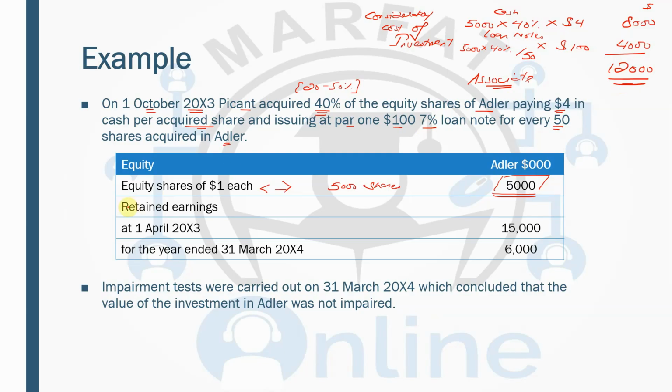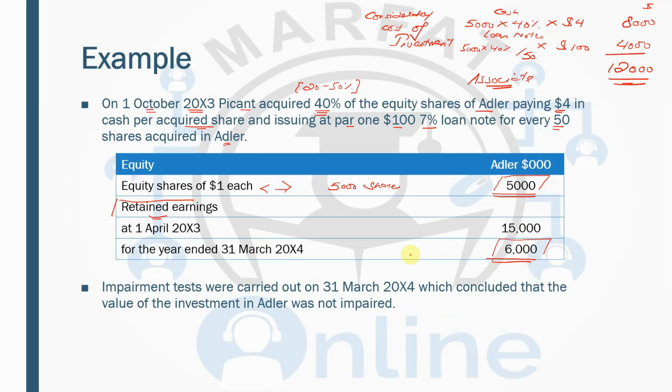And then we have further data. Retained earnings of the associate at 1st April were 15,000, and this year they have made a profit of 6,000.